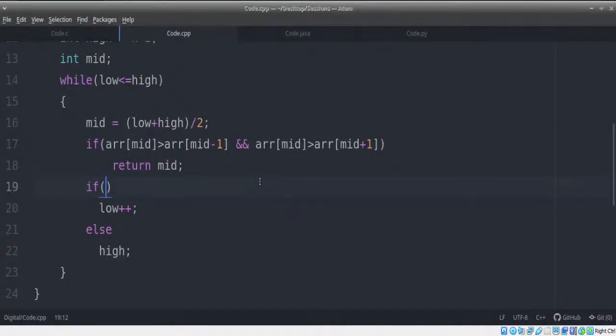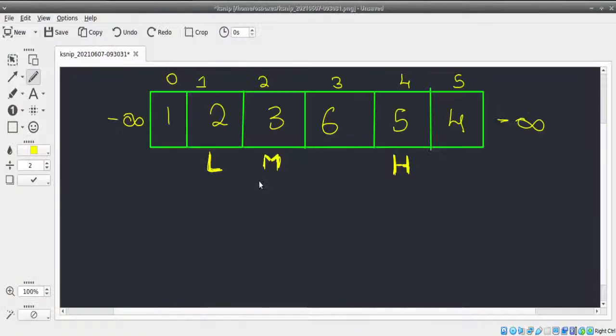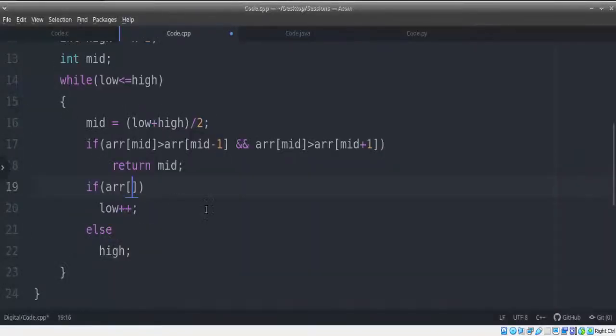I have one question: max of mid minus 1 comma mid plus 1. Okay, let me check. One of you has given me a question. We can find max of mid minus 1 and mid plus 1. If array of mid is greater than max of mid minus 1 and mid plus 1, then I can do that.